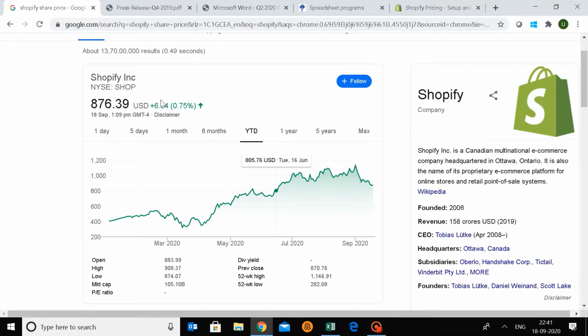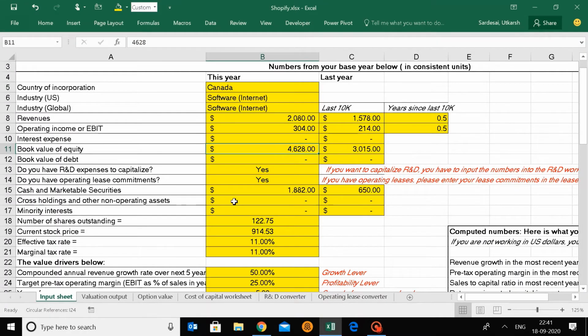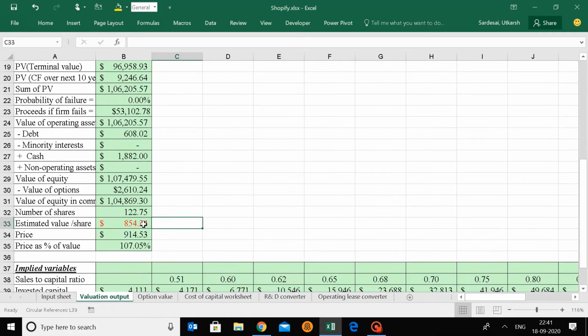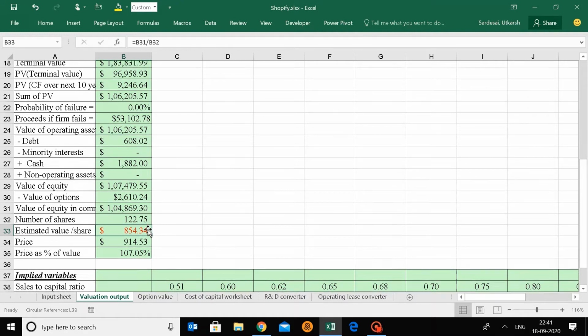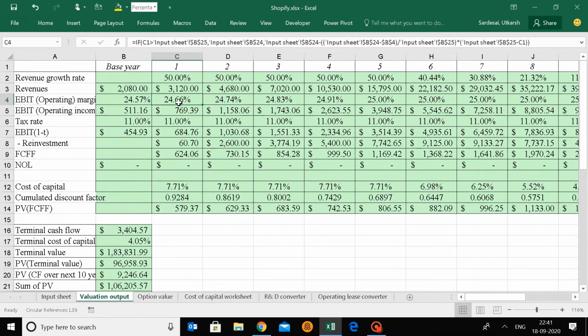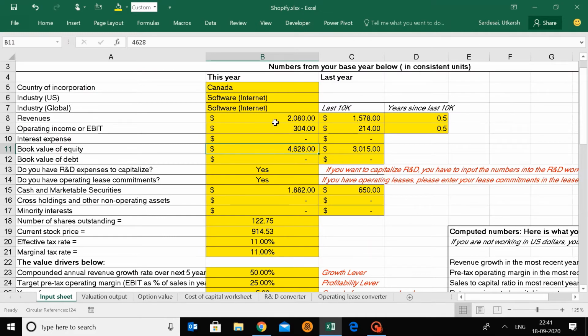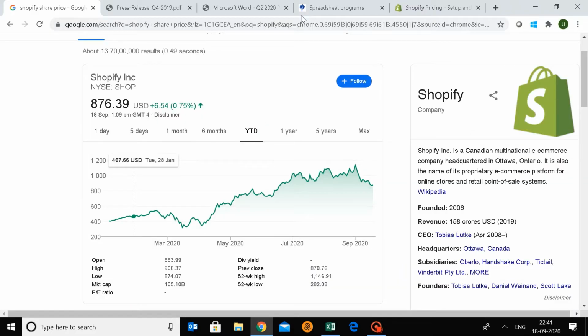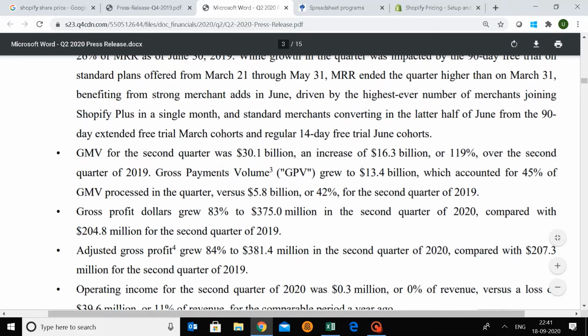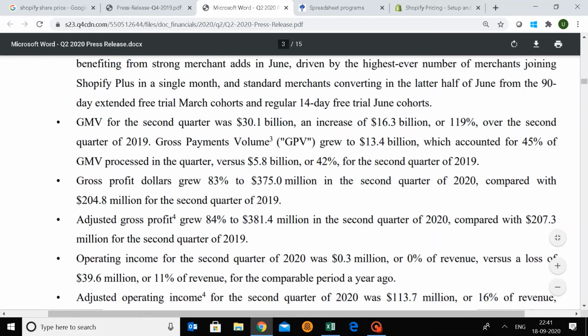And using this, we valued Shopify somewhere close to $854 based on certain parameters, and we expect that will be the fair price where the share can be bought. Right now, the company is definitely overvalued. So what are the things we look at? We look at the financials, we look at these data points that I just talked about here, because these help you also understand what assumptions you need to use for the future.